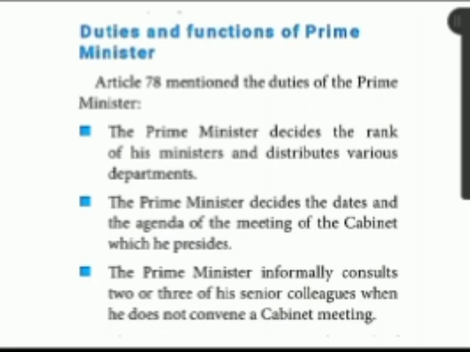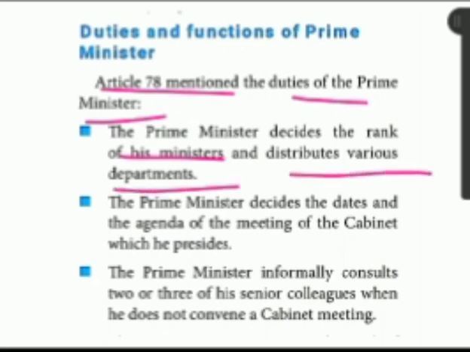As per article 78, it mentions the duties of the prime minister. The prime minister can decide the rank of his ministers. Rank here means position. He can fix the position of the ministers, and he can distribute the various portfolios, which here means departments.